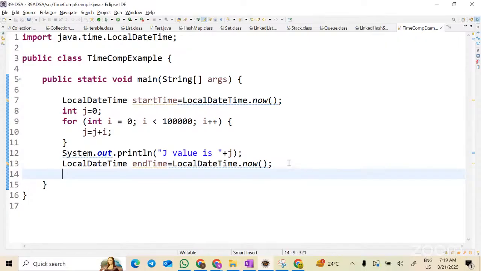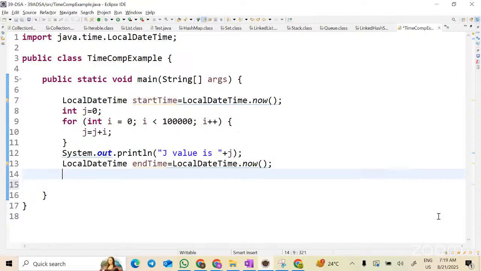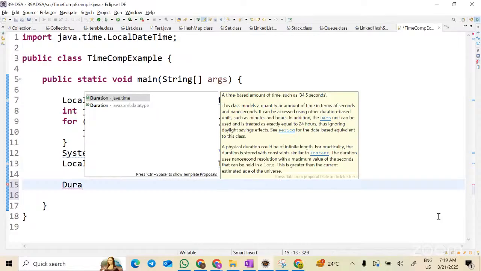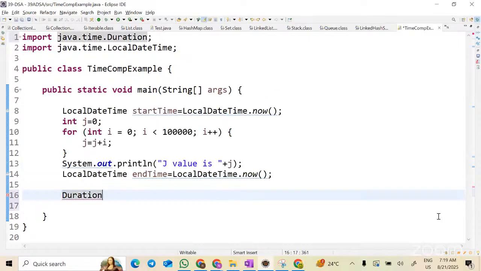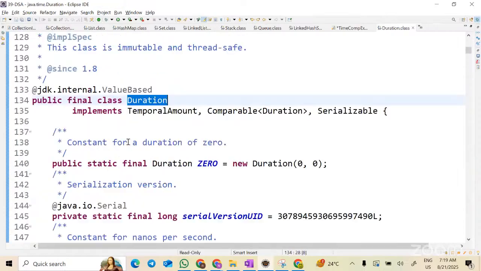Okay. Now since I have start time and end time, what do I have to do? I have to do the difference, right? How do I do the difference? There is a class called Duration. In Duration there is a method called between. See, Duration is a dot class file.